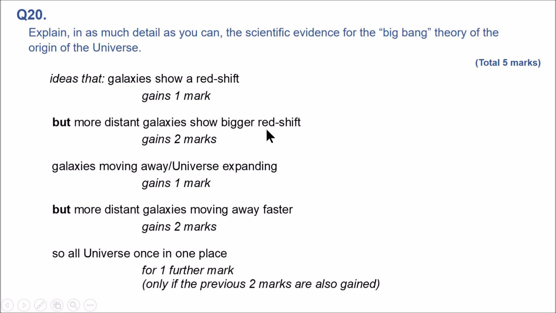We have observed the galaxies and they are redshifted. More distant galaxies show bigger redshift. Galaxies moving away means the universe is expanding, but more distant galaxies are moving away faster. So all the universe was once in one place. If we reverse the time, we go back to the singularity or the Big Bang. So redshift, expansion of the universe. For each of them mentioned, the distant galaxies have bigger redshift and move away faster.